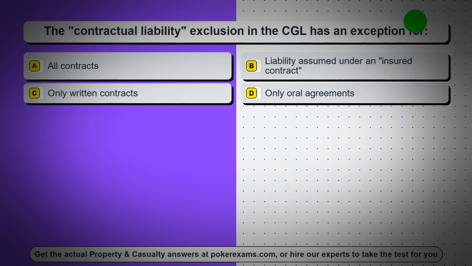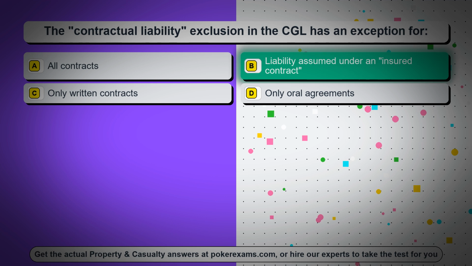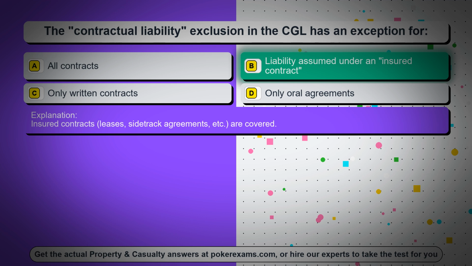Question 24. The contractual liability exclusion in the CGL has an exception for: Option A, all contracts. Option B, liability assumed under an insured contract. Option C, only written contracts. Option D, only oral agreements. The correct answer is option B, liability assumed under an insured contract. Insured contracts, leases, sidetrack agreements, etc., are covered.